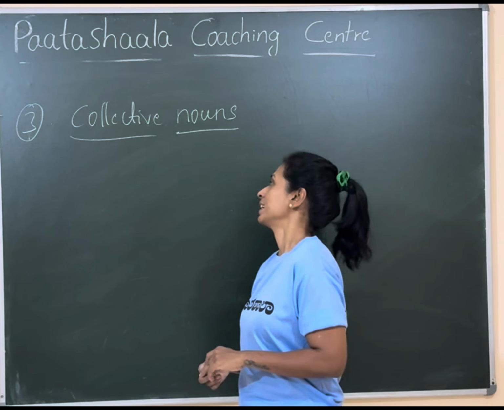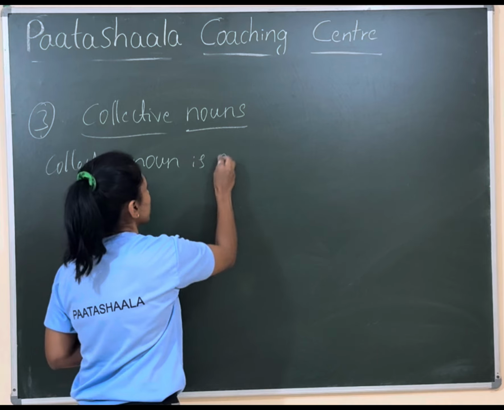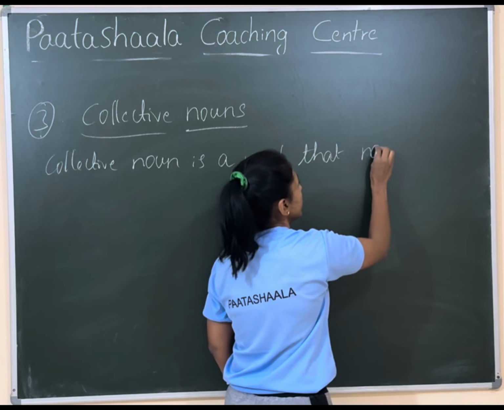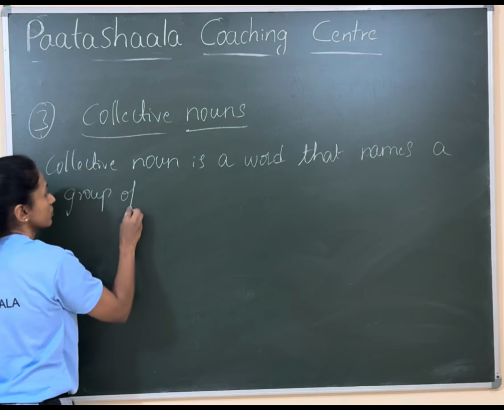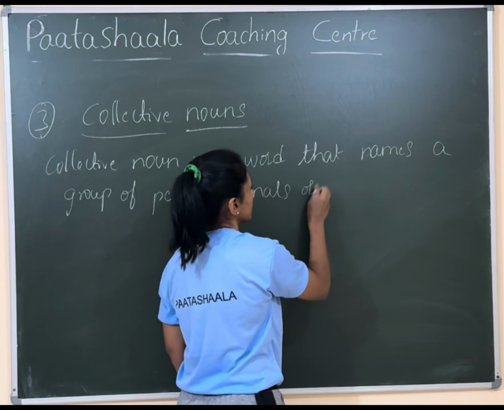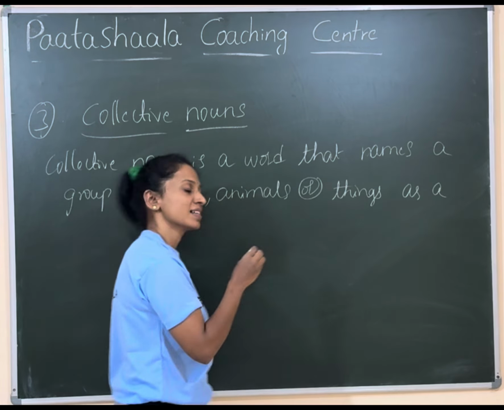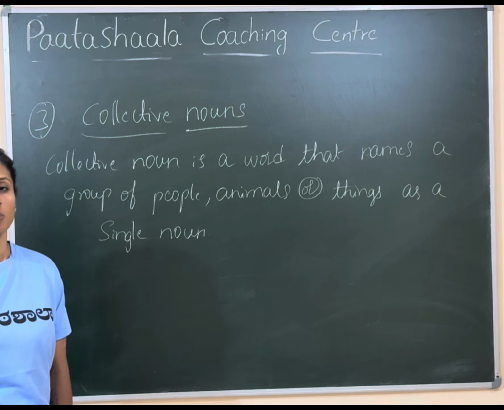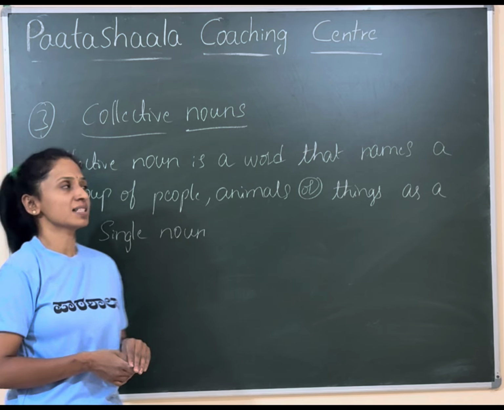So now the third one is collective nouns. What are collective nouns? Collective noun is a word that names a group of people, animals or things as a single noun. That's known as collective nouns.